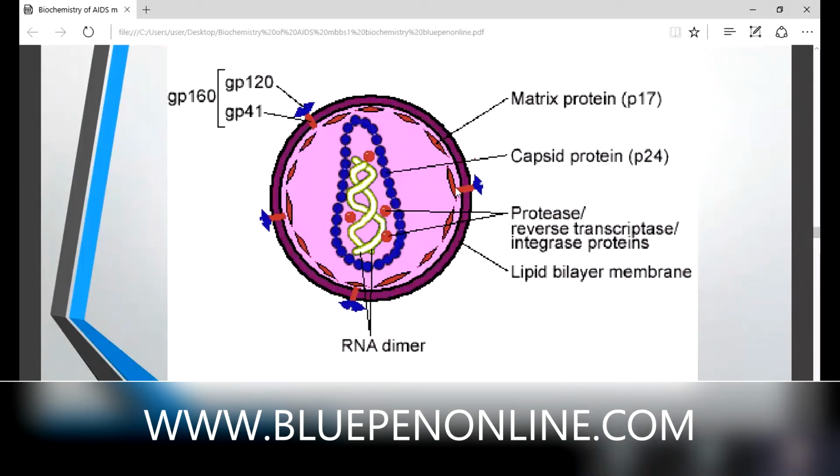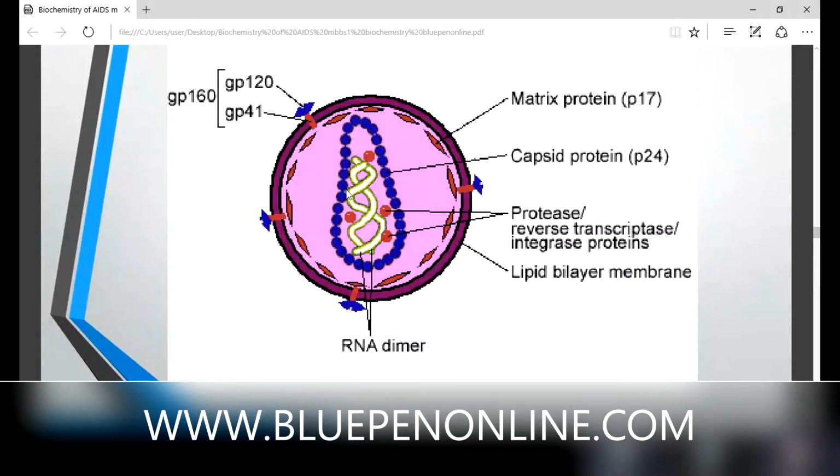This blue color protein, we detect in our window period. That only can be detected because the synthesis starts in the window period. So the multiplication starts, and we can detect only this capsid protein P24 in the window period. Then you can see there are two proteins. The outer protein is GP120 and the transmembrane protein is GP41. Together it is known as GP160.